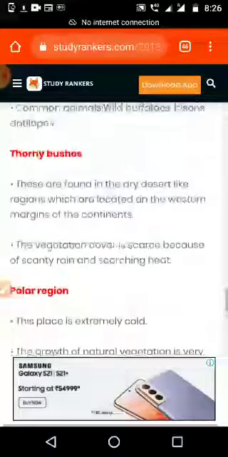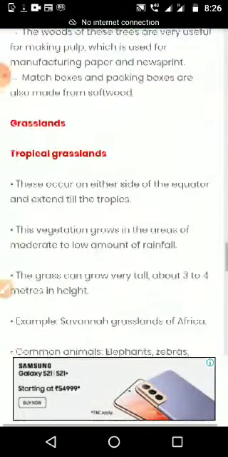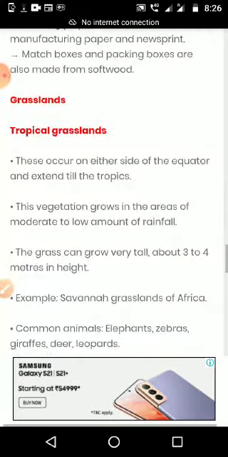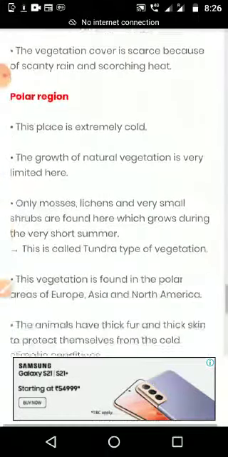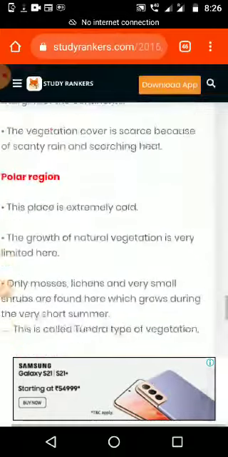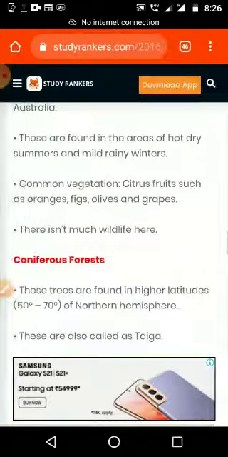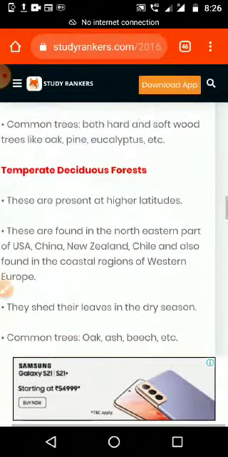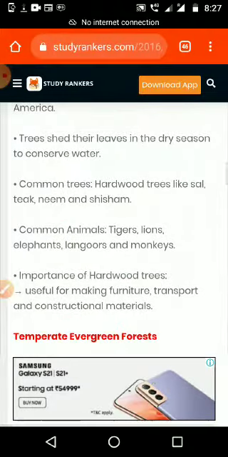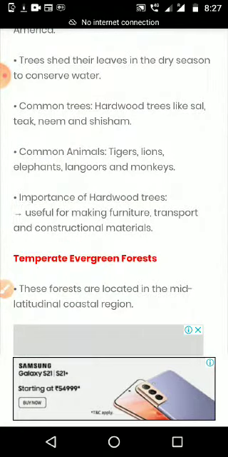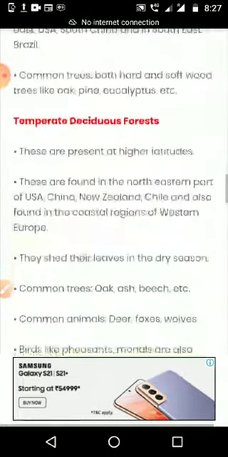So this grassland topic may ask us a 5-mark question. We have divisions: tropical grassland, second temperate grassland, then thorny bushes, then polar region. We have 4 divisions. It may ask a 5-mark question, or any forest type also can be asked as a 5-mark question, and many objective type questions, such as match the pair, which type of tree in which area.